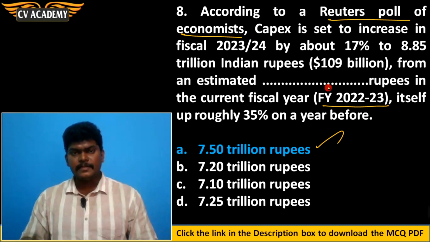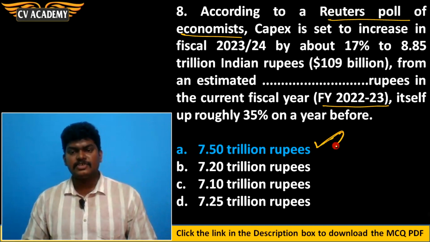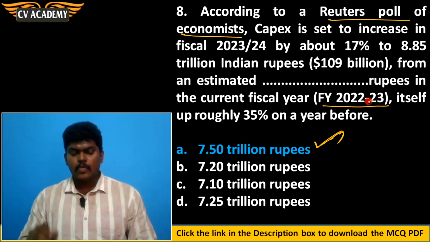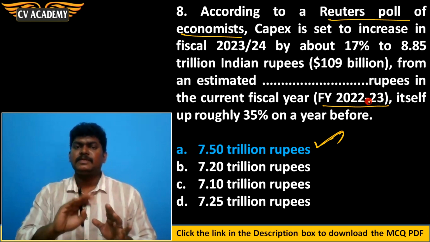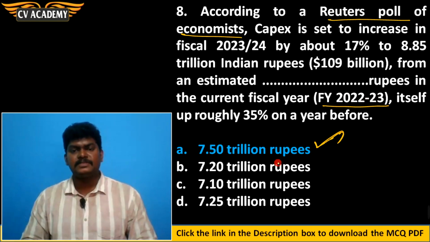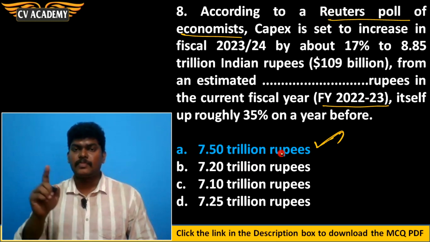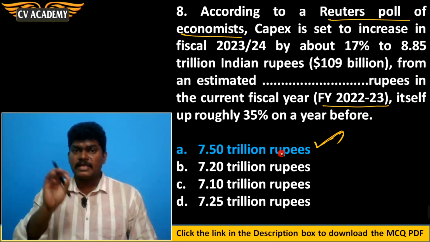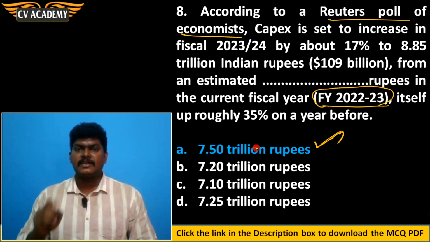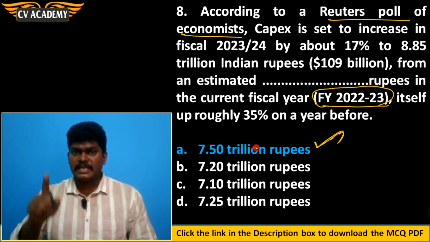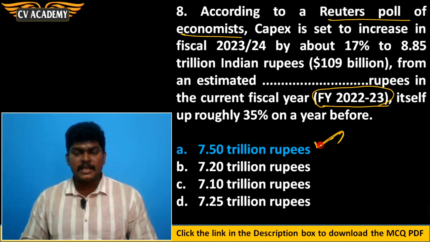In the budget only, we could know it. But this information, it is clear. It is not going to get changed, because the budget estimate for the financial year 2022-23, what the government have told that they will spend for the Capex purpose is 7.5 lakh crore rupees. Government have told that in the budget estimate of the financial year 2022-23, we are planning to spend around 7.5 lakh crore rupees for the capital expenditure purpose. This data, it is not going to get changed.